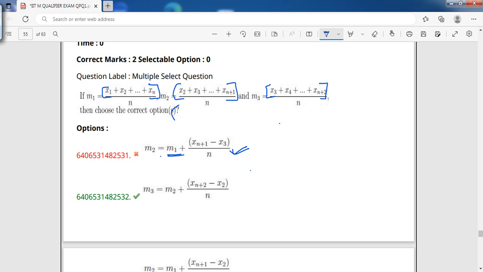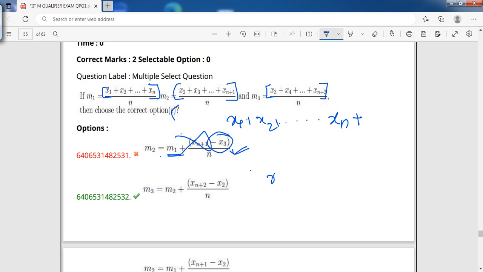Now M2, so what are they telling? M1, okay, till you write M1 means what? The entire one, x1 plus x2 plus till xn plus xn plus 1 minus x3, okay, minus x3. Why will it be minus x3 over here? There's one more x2 also extra, right? So this is wrong. The next one, M3 is equal to M2.